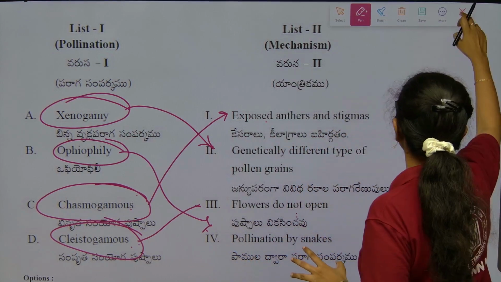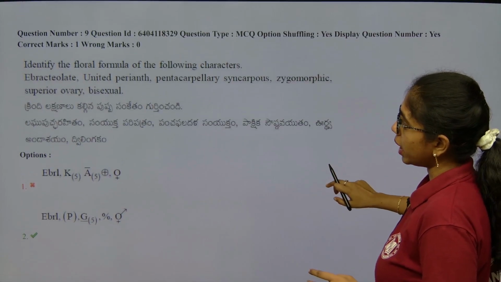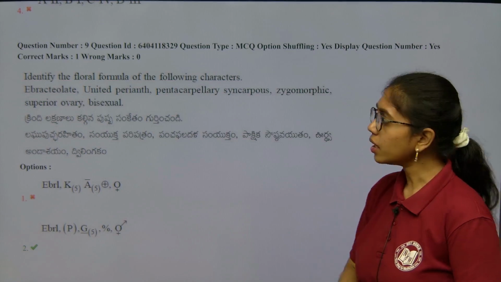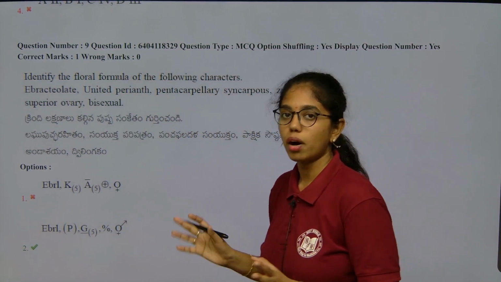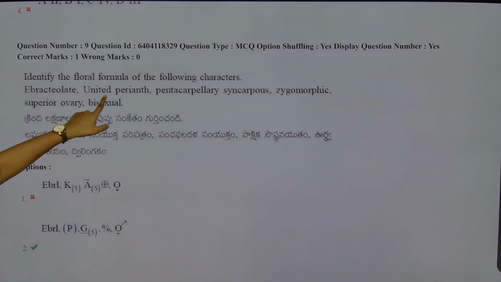Very simple question. Next. If you observe this, beta, it is asked directly, again from morphology of flowering plants. The characteristics are given to us, and we have to write down the floral formula. Very simple. Ebracteolate, how will we write it? EBRL. Next, united perianth, so the perianth should be bracketed.